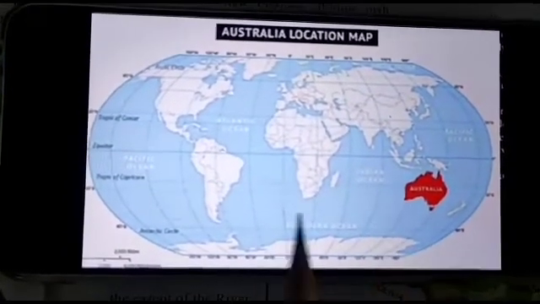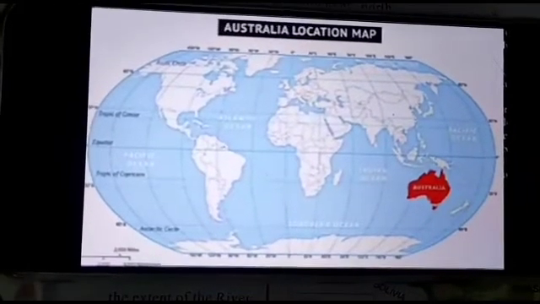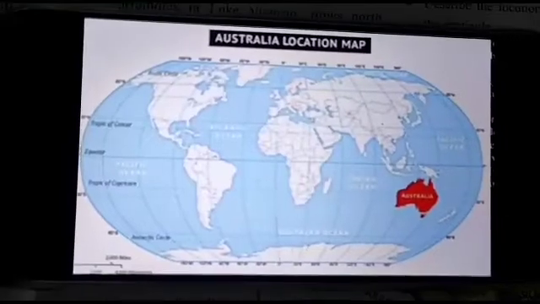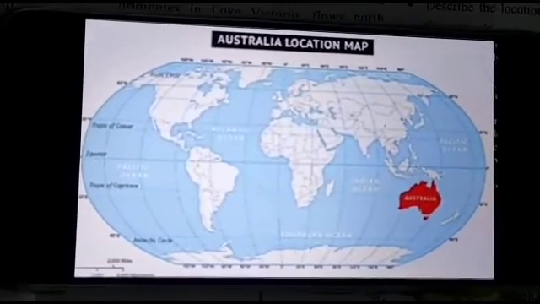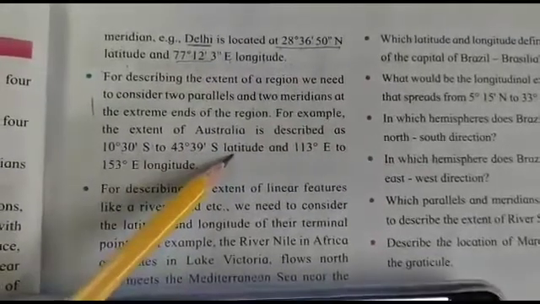Okay. Now let us see the extent of Australia. So the extent of Australia is 10 degree 30 minutes south to 43 degree 39 minutes south latitude.